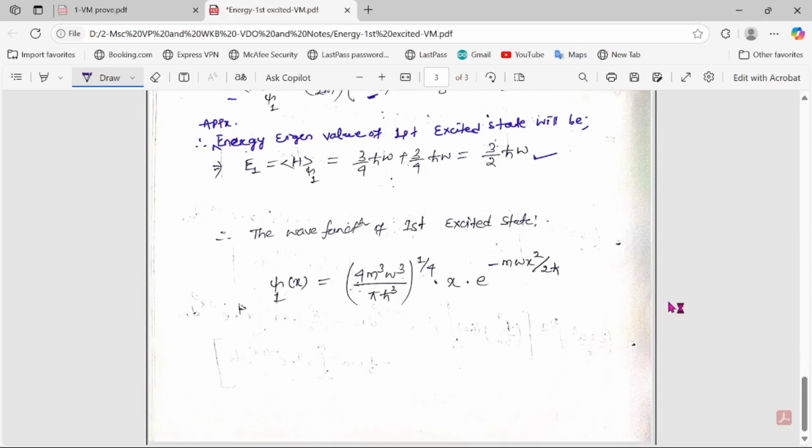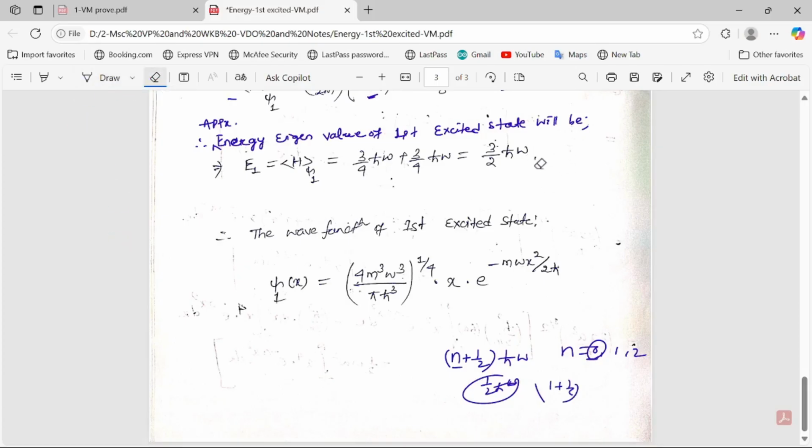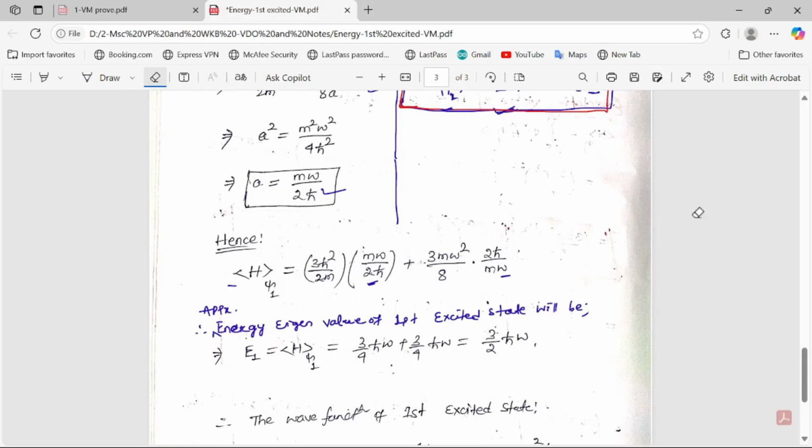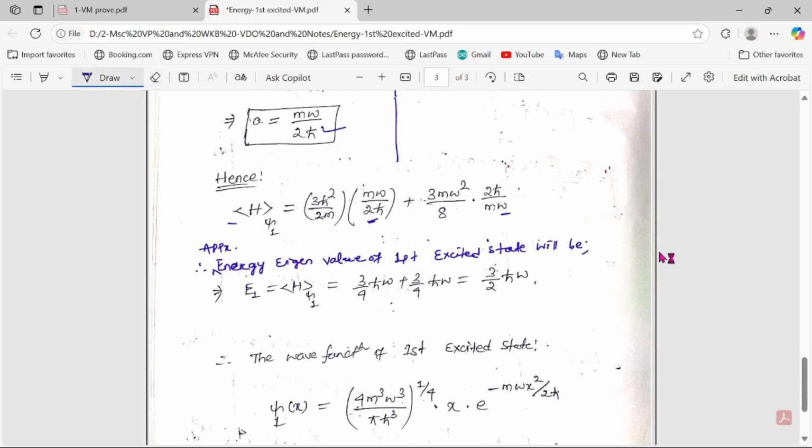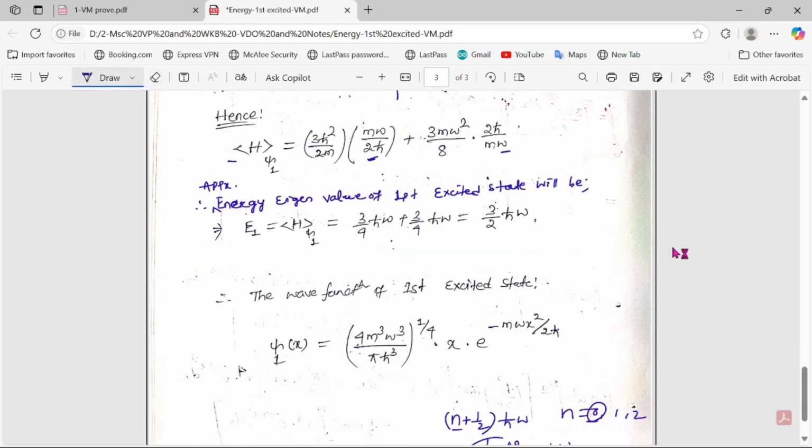In general, for a linear harmonic oscillator, we know this value: n plus 1 by 2 h cut omega, where n is 0, 1, 2 like this. For the ground state, n equal to 0, so half h cut omega, which we already found in our previous question. You can check that video. For the first excited state, n will be 1, so 1 plus 1 by 2 will be nothing but 3 by 2 h cut omega. So here we found exactly the same value of the first excited state eigenvalue by using the variational principle, 3 by 2 h cut omega.